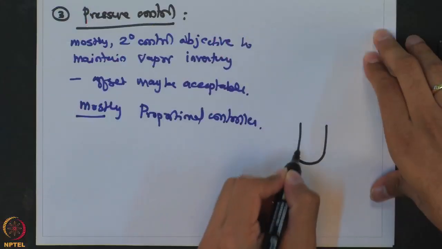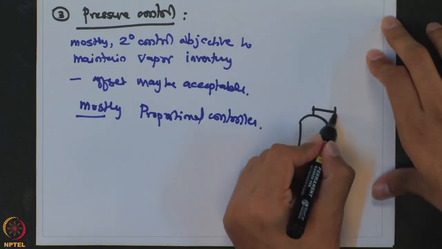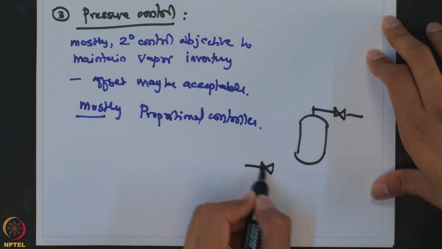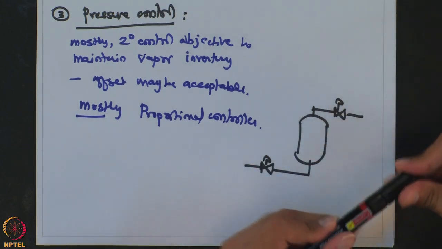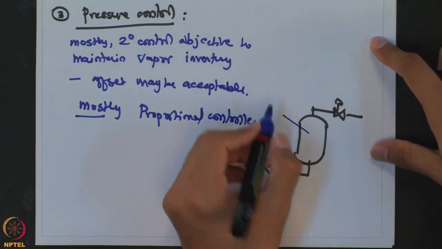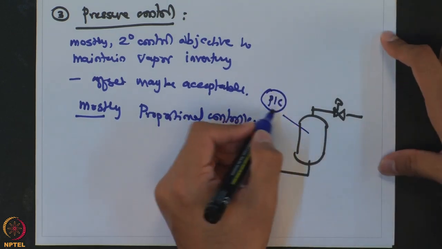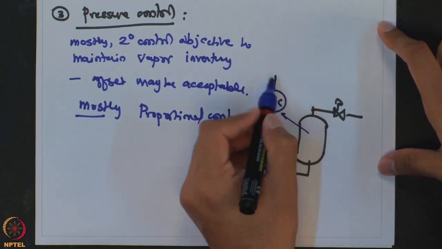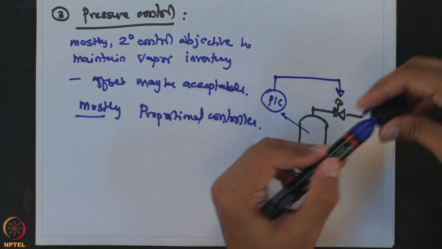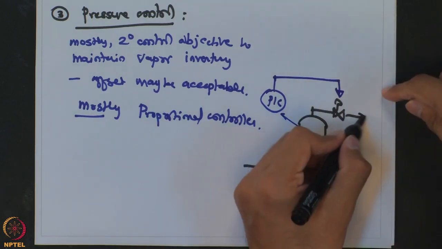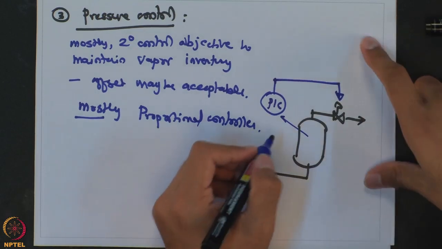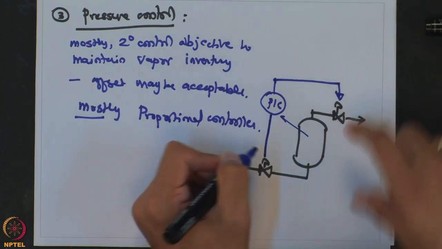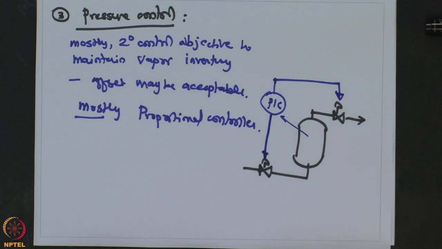So if we see the example of a surge tank, you would have a pressure measurement, and sometimes you would have the outlet flow which is manipulated to control the pressure, but it is quite common that you also have some way to tie in the inlet flow as well.